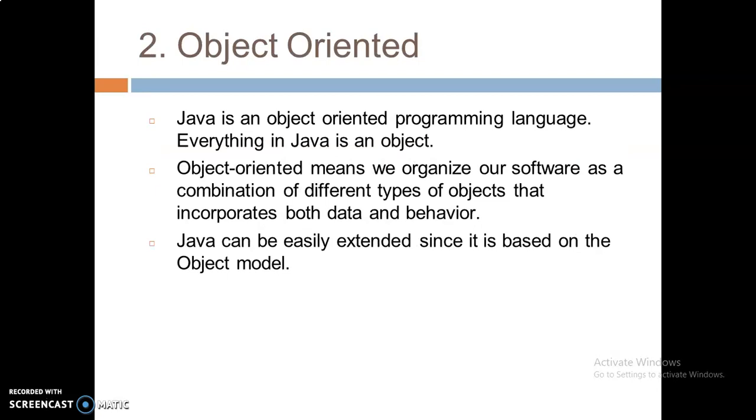Object oriented. In Java, everything is an object. Java is an object-oriented programming language. Everything in Java, as I said, is an object. Object-oriented means we organize our software as a combination of different types of objects that incorporate both data and behavior. Java can be easily extended since it is based on the object model.